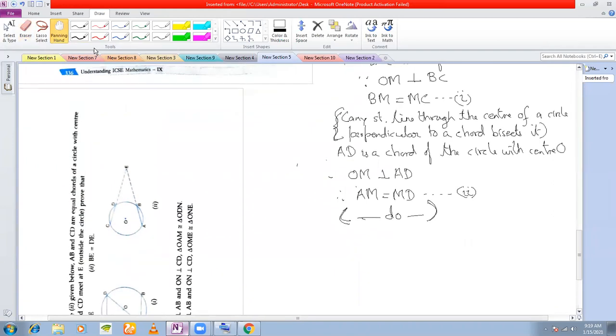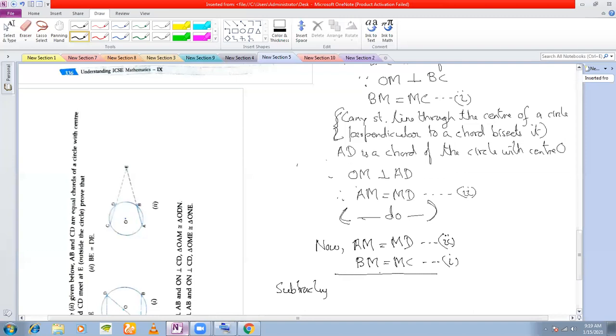So this is what you're getting, the second one. AM is equal to MD. You have this equation, say equation number 2. You write one over the other, and you write BM is equal to MC. This was 1. Now what you do is you say subtracting.